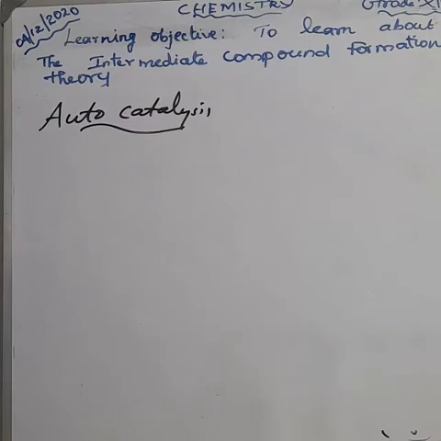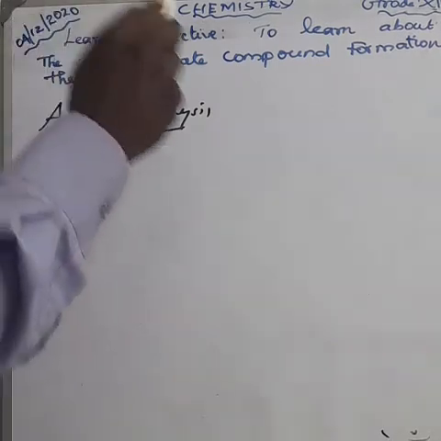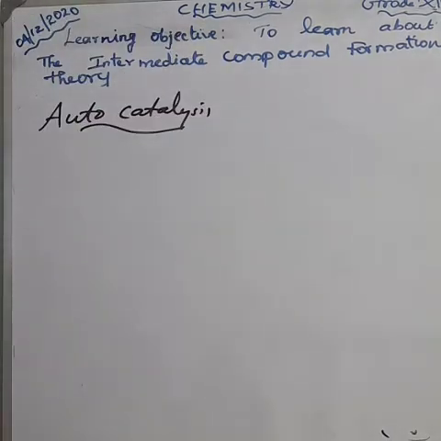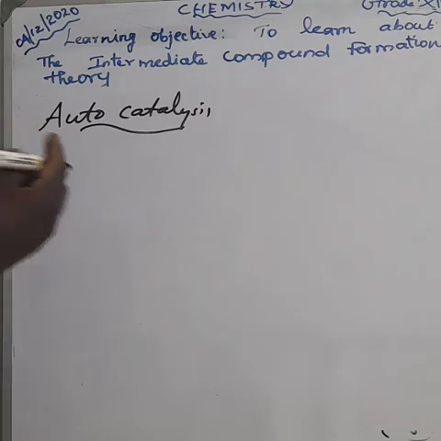In certain reactions, one of the products formed acts as a catalyst to the reaction. Such a type of reaction we call autocatalysis. Sometimes initially the rate of the reaction will be slow, but with the increase in time, the rate of the reaction increases. For example, it can be taken as ethyl acetate.